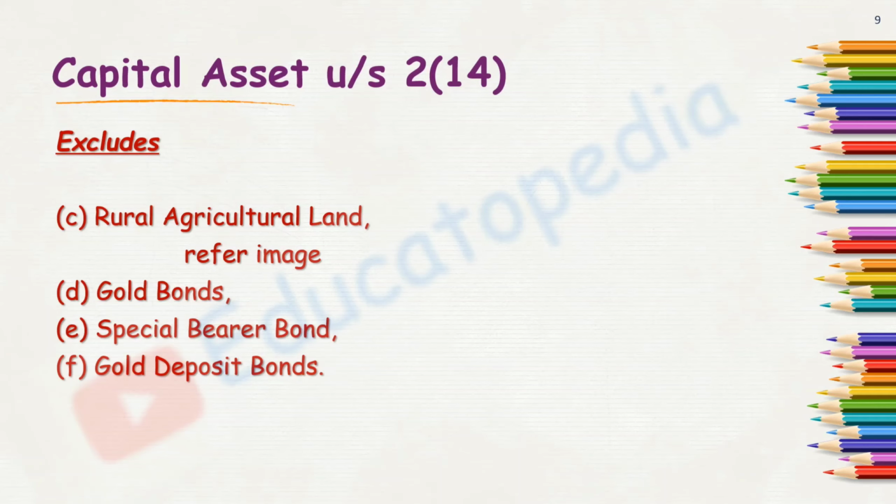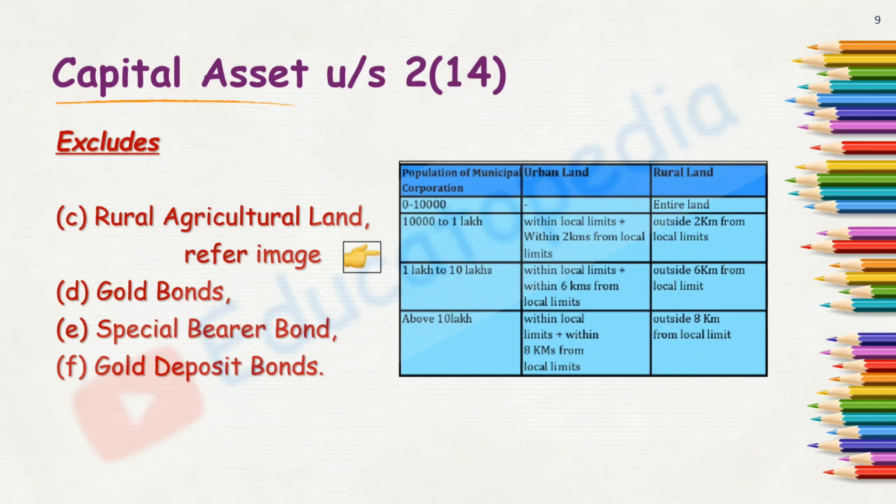And now let's focus on this rural agricultural land. What is it? Let's see. I have 2 classifications here. One is rural agricultural land and the other is urban land. Both classifications are for agricultural purposes only. So when the population is less than 10,000, then the entire area is called rural land.